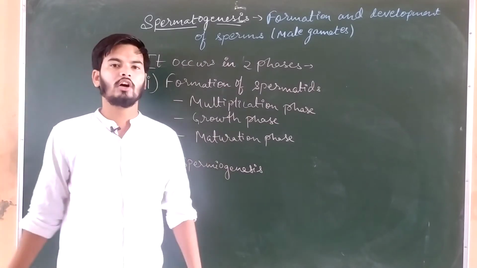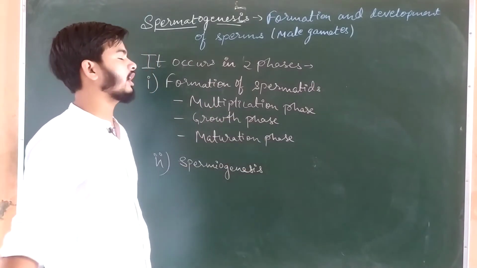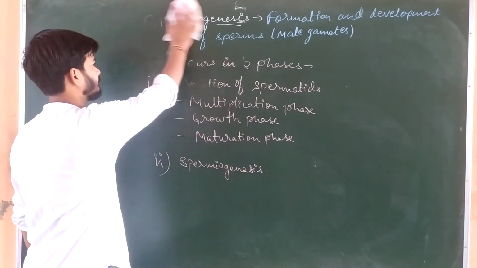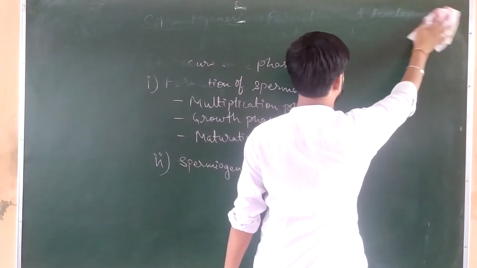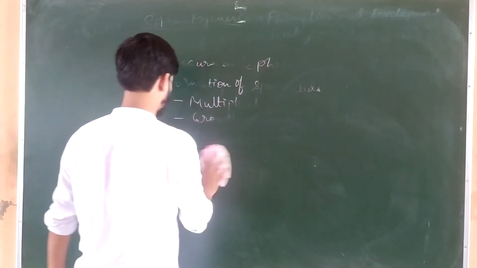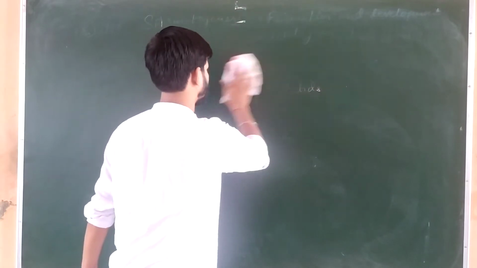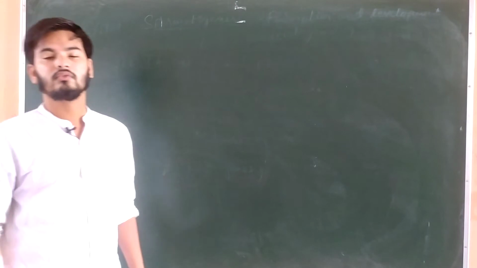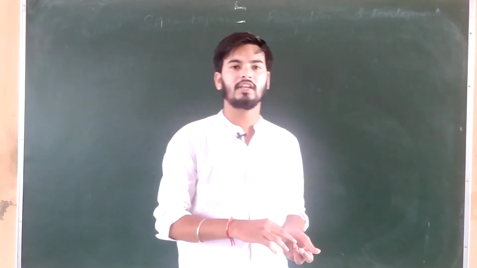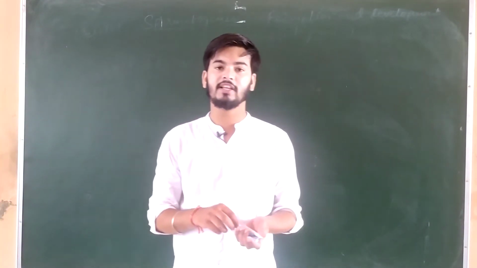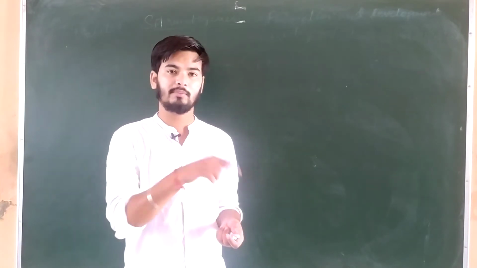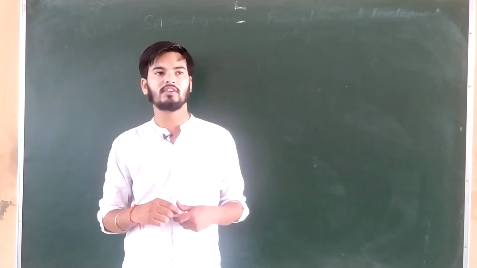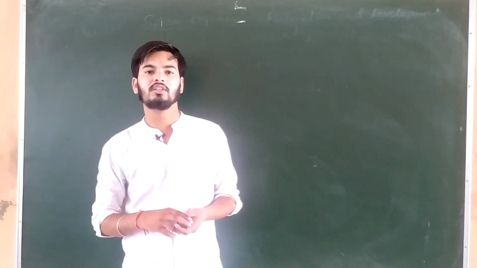So I hope you all have noted this. Now we are going to study how actually the formation of sperms takes place. So listen very carefully. We all know that the formation of sperm takes place inside the testis, deeply in the seminiferous tubule. The types of cell which are responsible for the formation of sperm are primary germ cells.